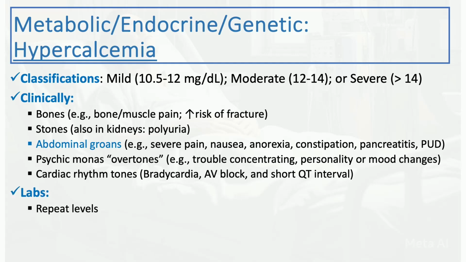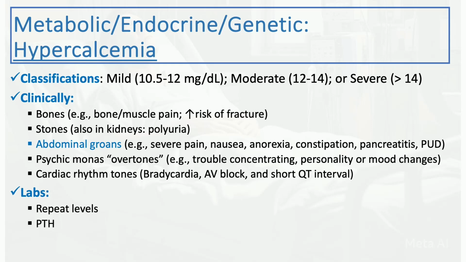Again, it's easily discovered with a simple blood test, but the caveat is with a single measurement of hypercalcemia, especially in patients who are sick or having other diseases, treat the underlying cause first, and then repeat the serum calcium after that. Many causes of elevated calcium could be due to dehydration, for example, or the patient is just sick. So to confirm hypercalcemia, repeat the test when the patient is more stable to confirm persistent hypercalcemia.